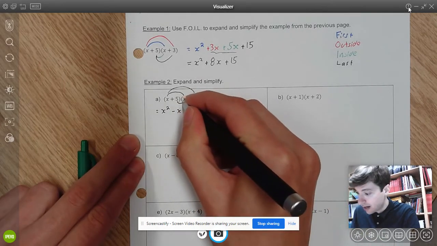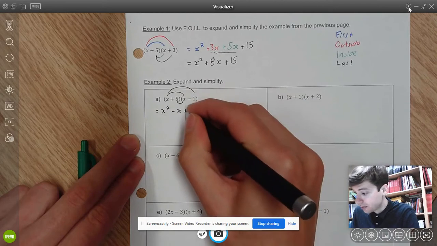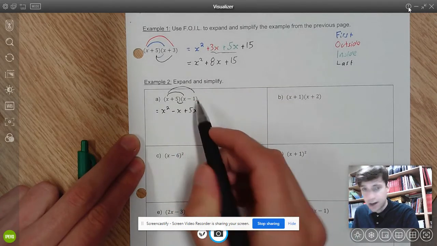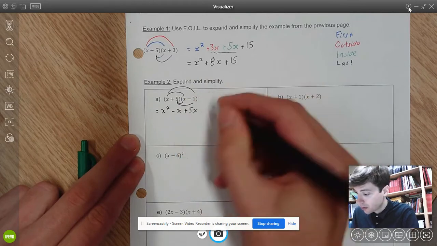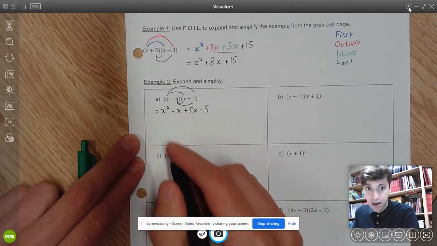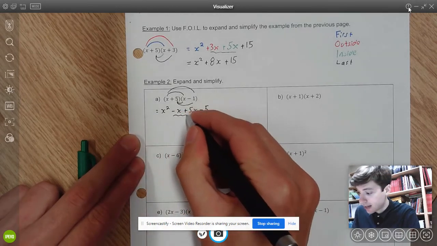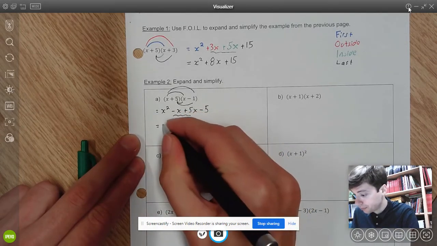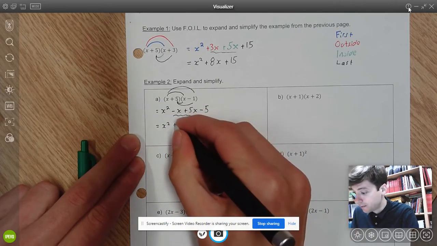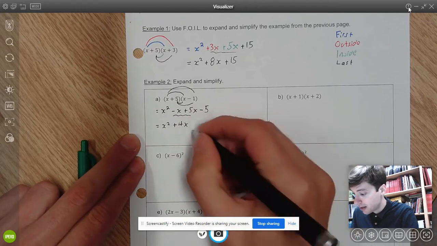Then I'm going to do inside. 5 times x is positive 5x. And I'm going to do last, positive 5 times negative 1, which will give me negative 5. So be really careful on your signs. And then our second step is always going to be to collect these middle terms. Negative x plus 5x, I'm going to have 4x, and then I have negative 5.